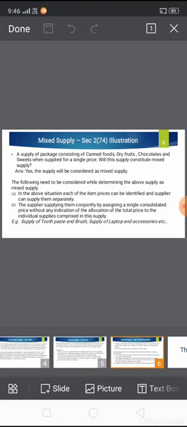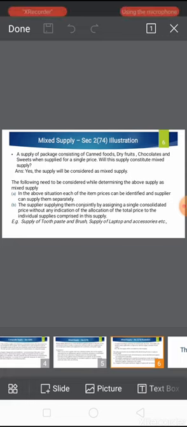The following need to be considered while determining the above supply as mixed supply. The supplier is supplying them conjointly by assigning a single consolidated price without any indication of the allocation of the total price to the individual supplies comprised in this supply. For example, supply of toothpaste and brush, supply of laptop and accessories, etc.